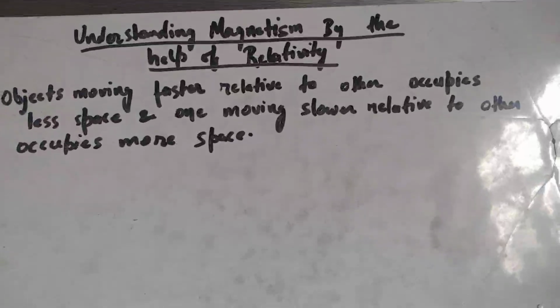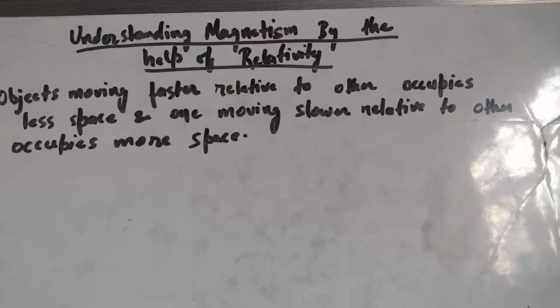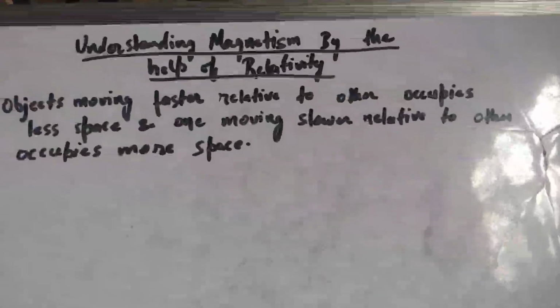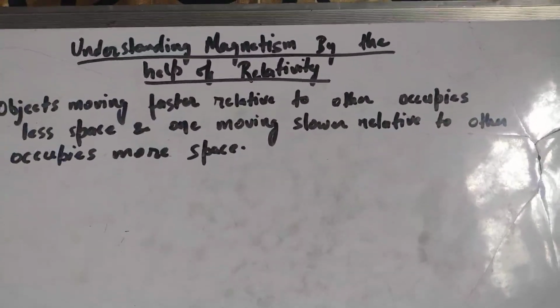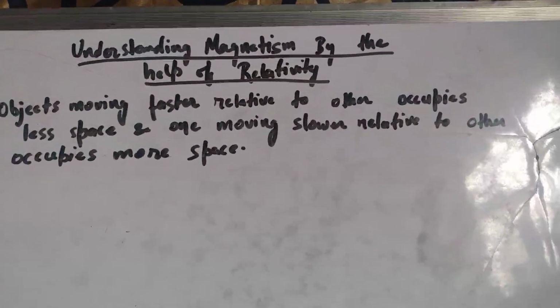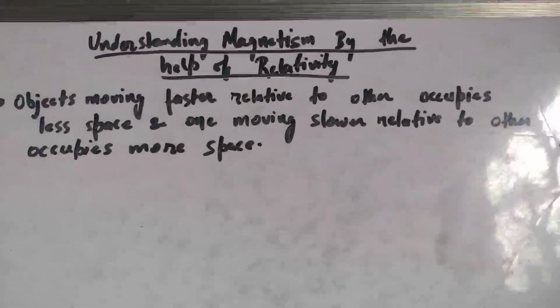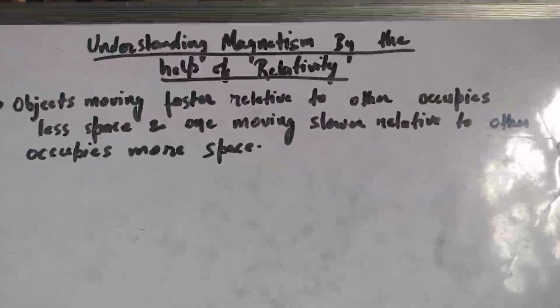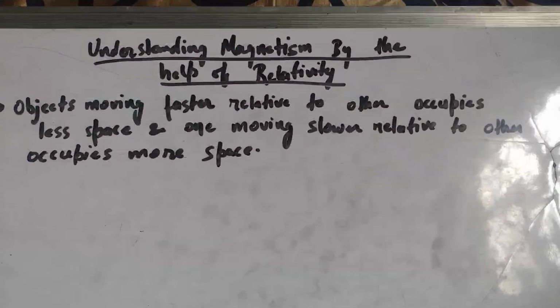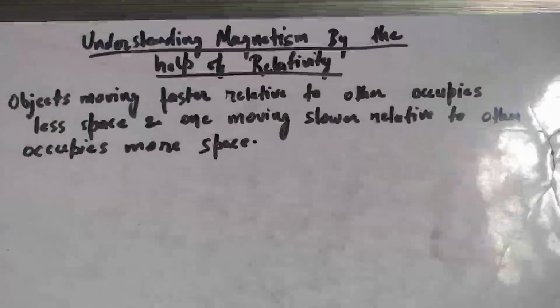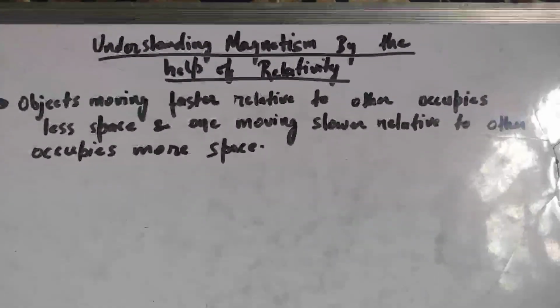There are two ways to define magnetism. One way is the classical way of Michael Faraday, and the other way was discovered later, after the discovery of the special theory of relativity and general theory of relativity of Einstein. So we'll try to understand magnetism with reference to relativity. Okay, so let's get started.